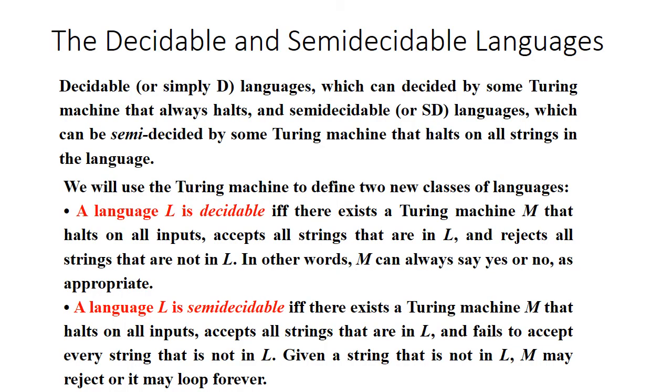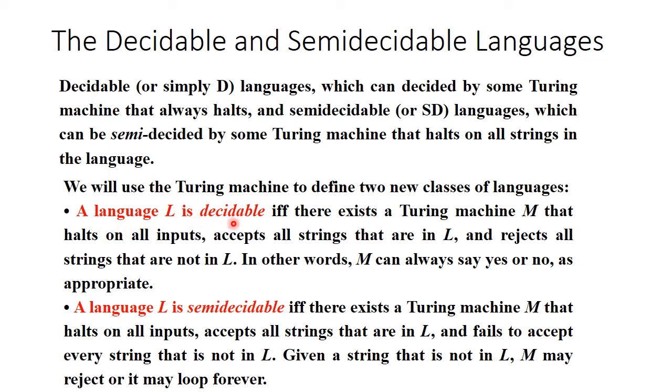Let us understand about decidable and semi-decidable language. A decidable language can be decided by some Turing machine that always halts, and a semi-decidable language can be semi-decided by some Turing machine that halts on all strings in the language. What do you mean by this?